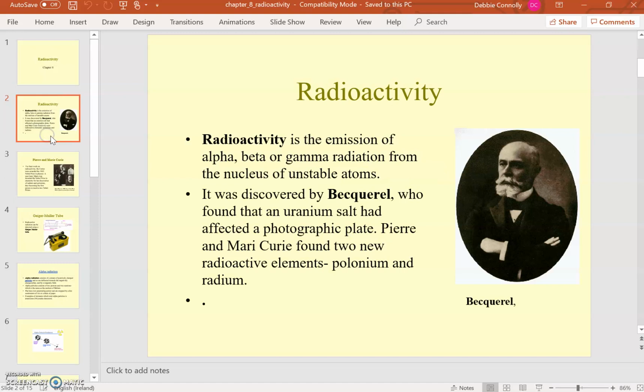So the founders, I suppose, of radioactivity were Henri Becquerel, and then you obviously had Pierre and Marie Curie. So just have a little bit of history about them. Generally, as regards those people, there could be a short question in question 4 about them, and also possibly in question 5 they can do a little section on radioactivity as well. So it does pop up as a main question, or it could be a question 10 or 11. That's kind of where the areas you're going to see radioactivity popping up.